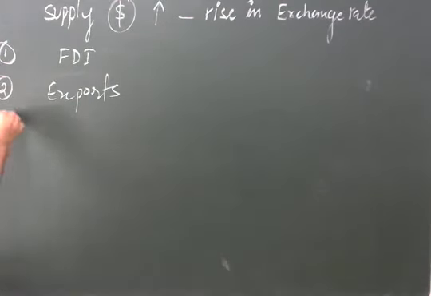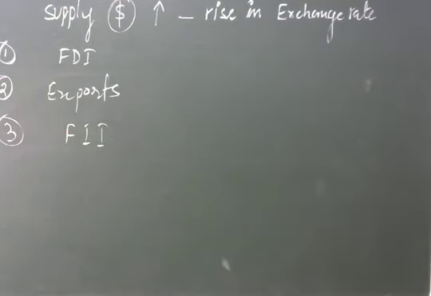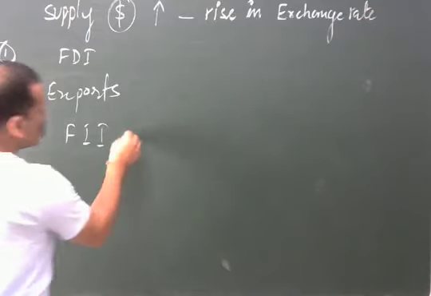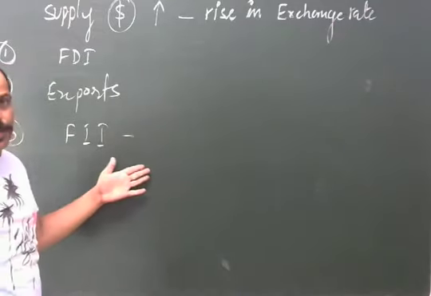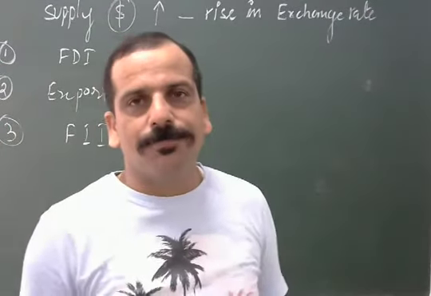Point number 3, FII, foreign institutional investment. This is related to the investment in the share markets.